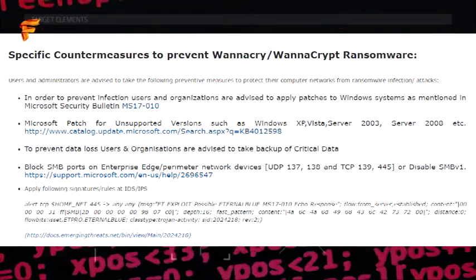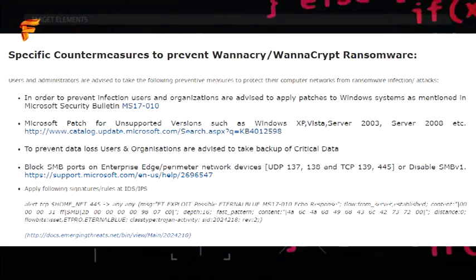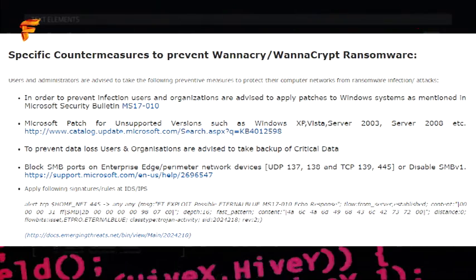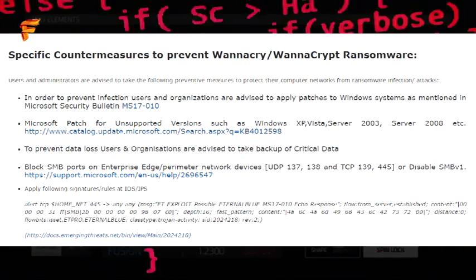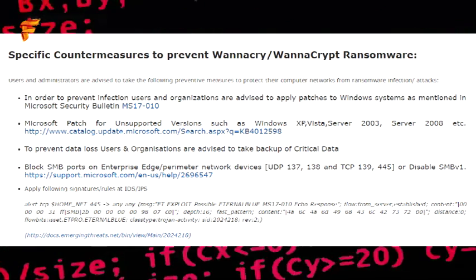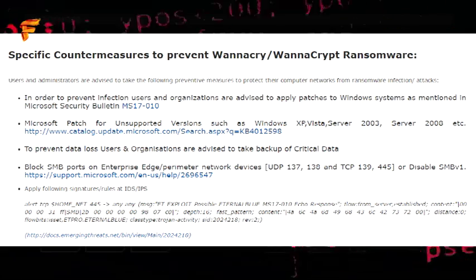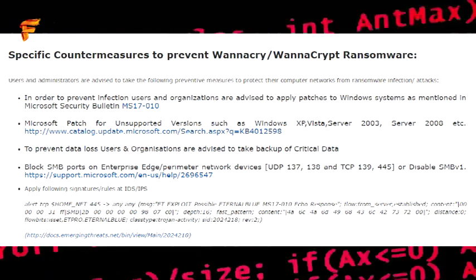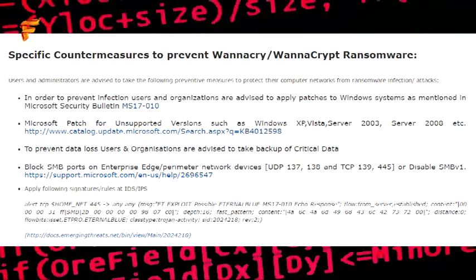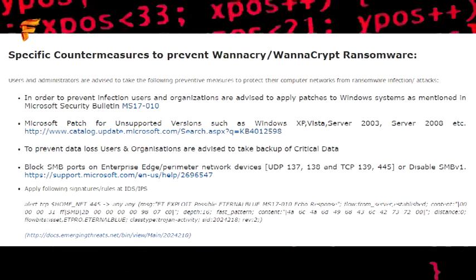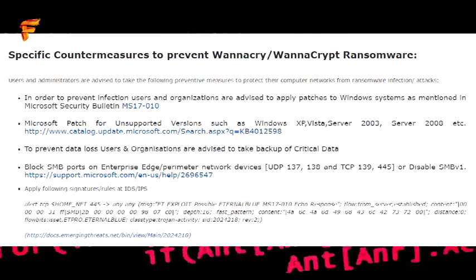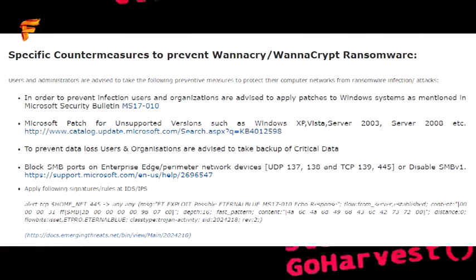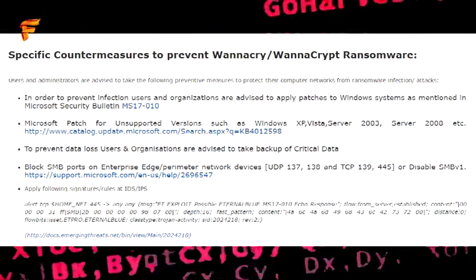Microsoft has also released a patch for unsupported versions such as Windows XP, Vista, Server 2003, Server 2008, etc. To prevent data loss, users and organizations are advised to take backup of critical data. Block SMB ports on enterprise edge perimeter network devices, UDP 137, 138 and TCP 139, 445, or disable SMBv1.